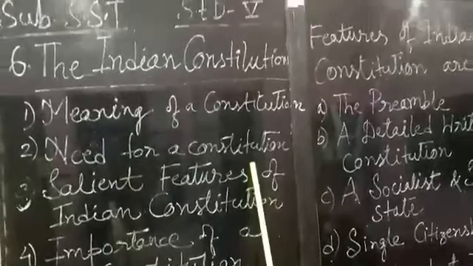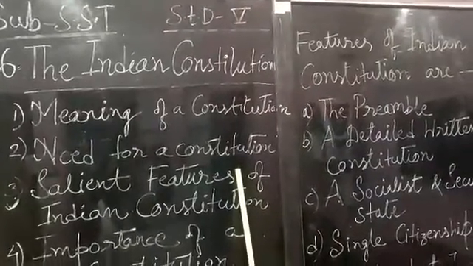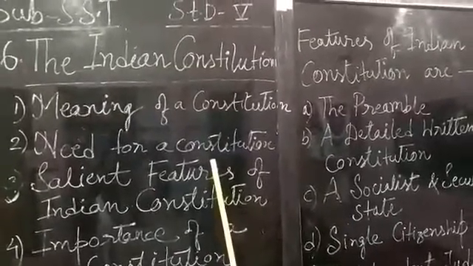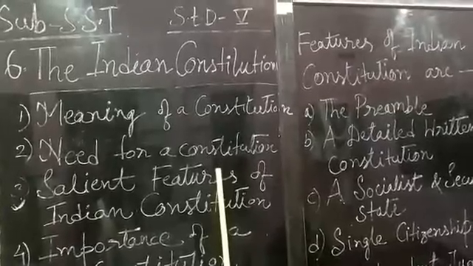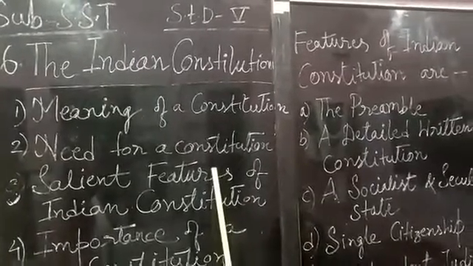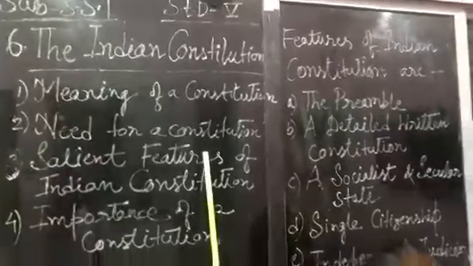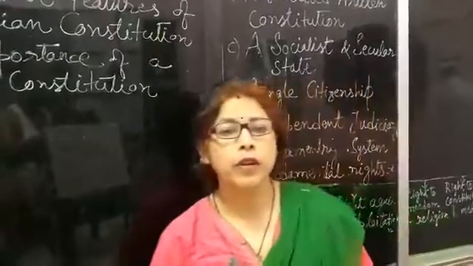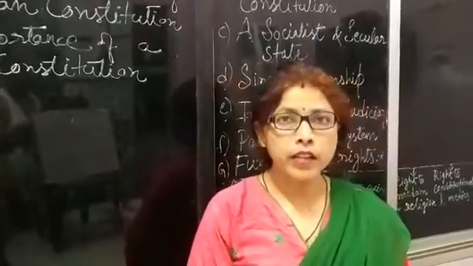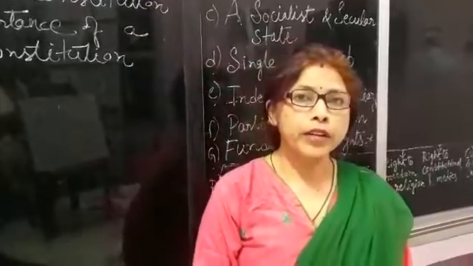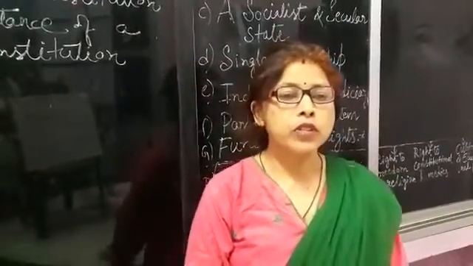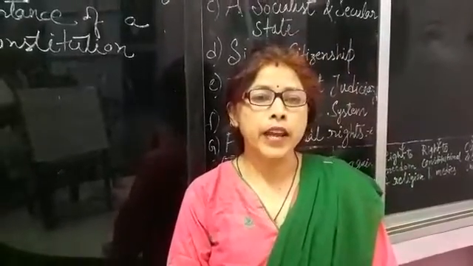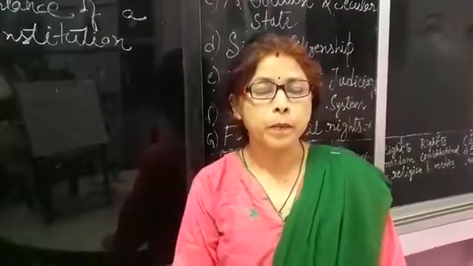A constitution is needed for the following reasons. There are some reasons for which we need a constitution. The first point is, in a democratic government, the citizens participate in the functioning of government directly or indirectly. The second point is, a constitution grows and evolves constantly according to the needs and aspirations of the people.